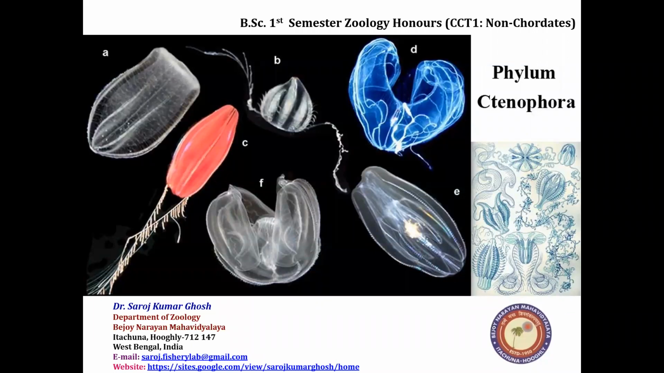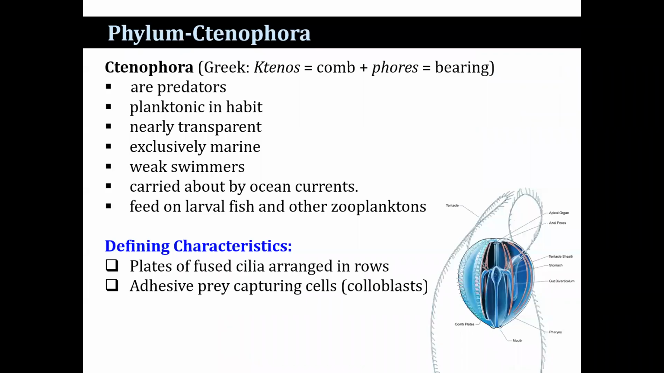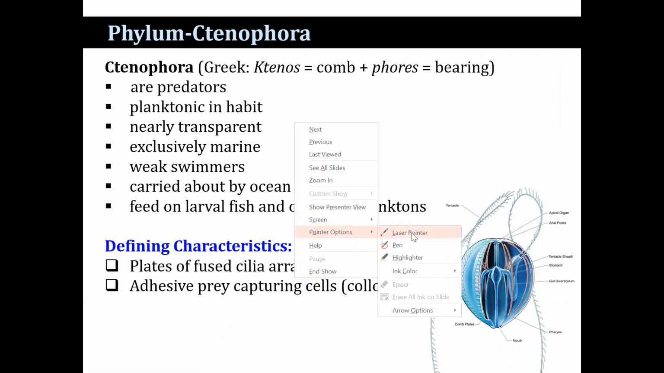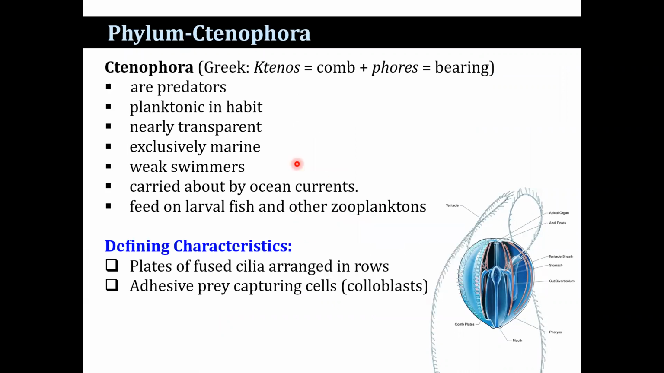We will discuss the topic characteristic features and the classification scheme of the Ctenophora. Ctenophora are predators, planktonic in habit. They are nearly transparent and exclusively marine. They are weak swimmers. They are carried about by ocean currents and feed on larval fish and other zooplankton.